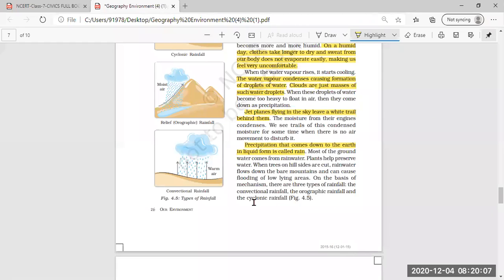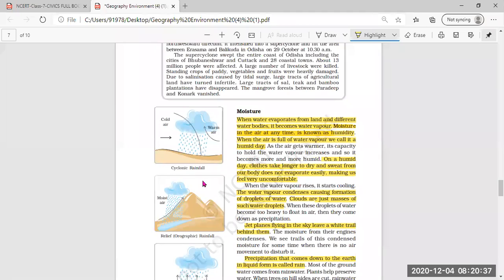On the basis of mechanism, there are three types of rainfall: the convectional rainfall, the orographic rainfall, and the cyclonic rainfall. On the basis of the working of the rainfall, how the rainfall is forming, or the process of how it comes down, that is called the mechanism, and it is of three types.